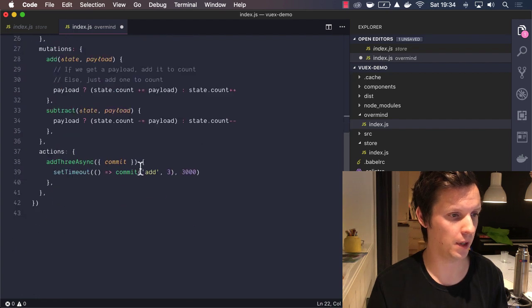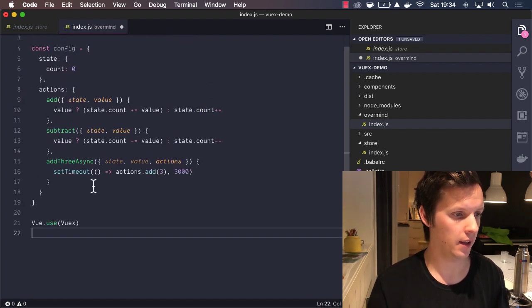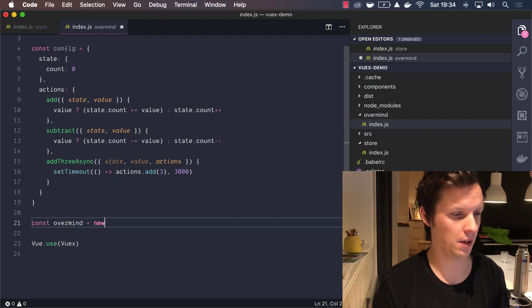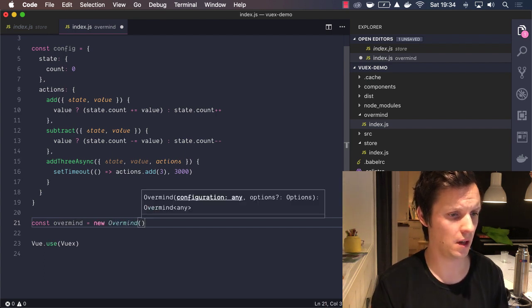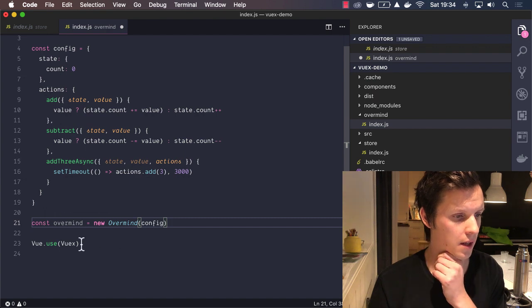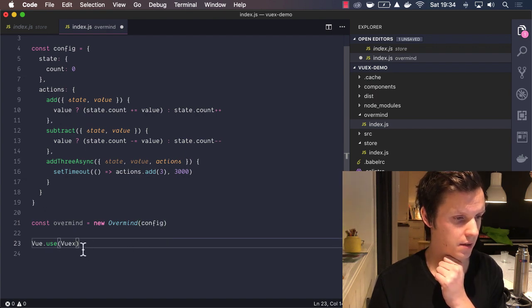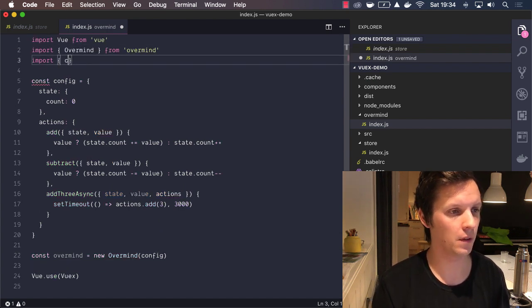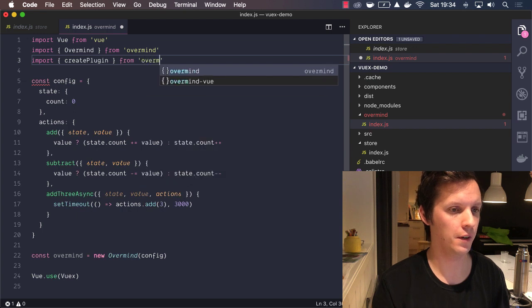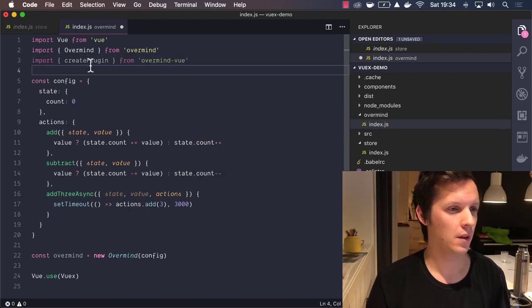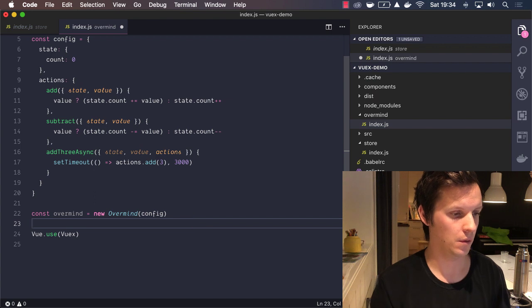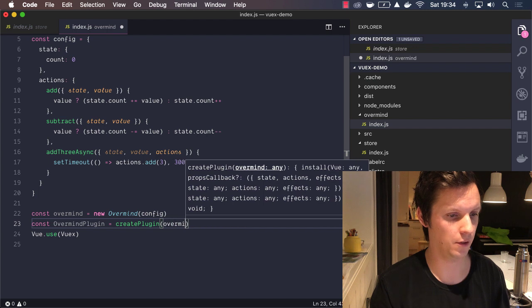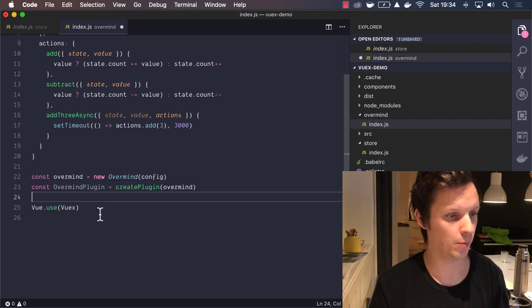So we can probably just remove this now. And let's instantiate Overmind. So we say new Overmind config, and let's create the plugin. Create plugin from Overmind Vue. So the Overmind plugin will be create plugin, passing in Overmind. Okay, so now we have our plugin and we can just attach that to Vue.